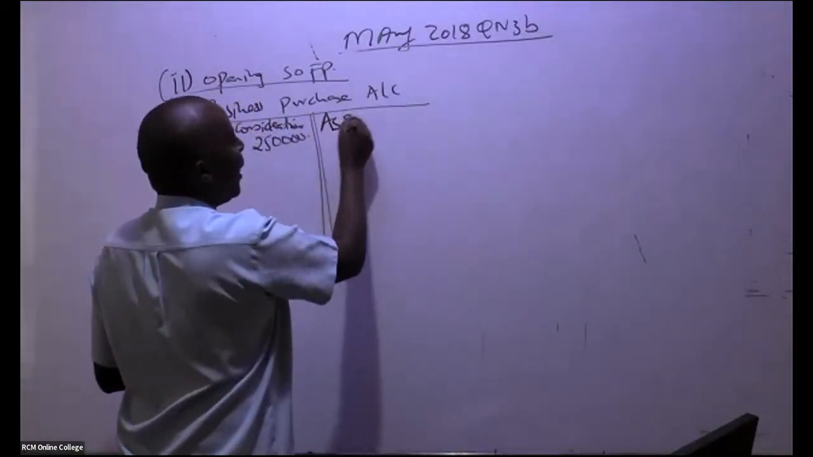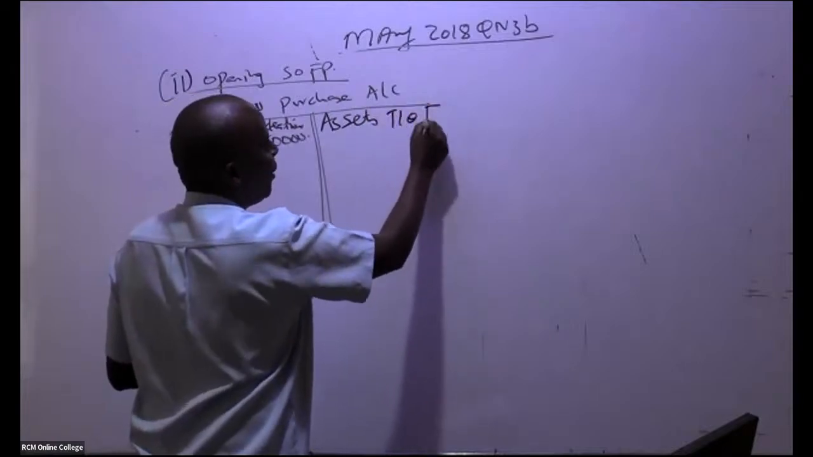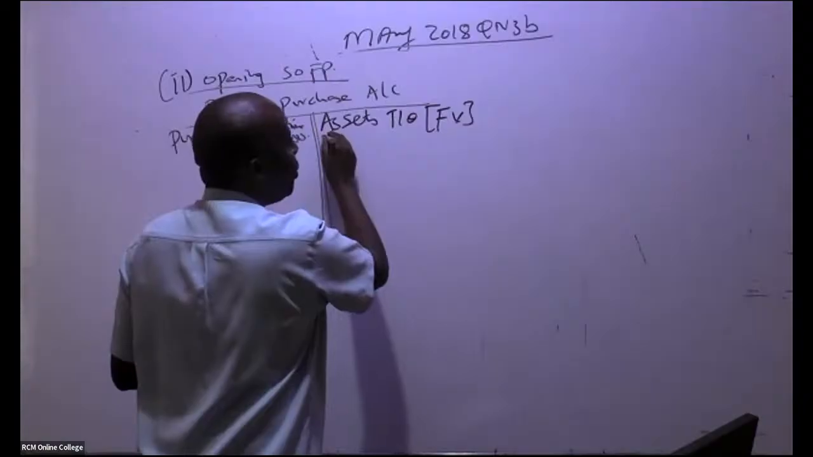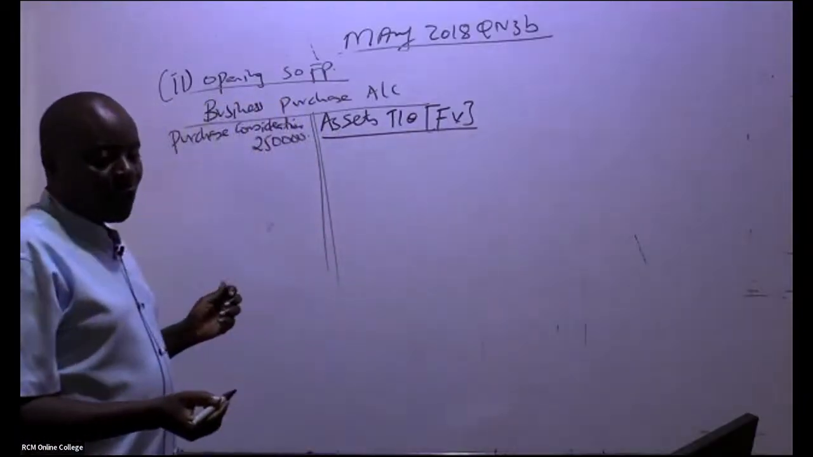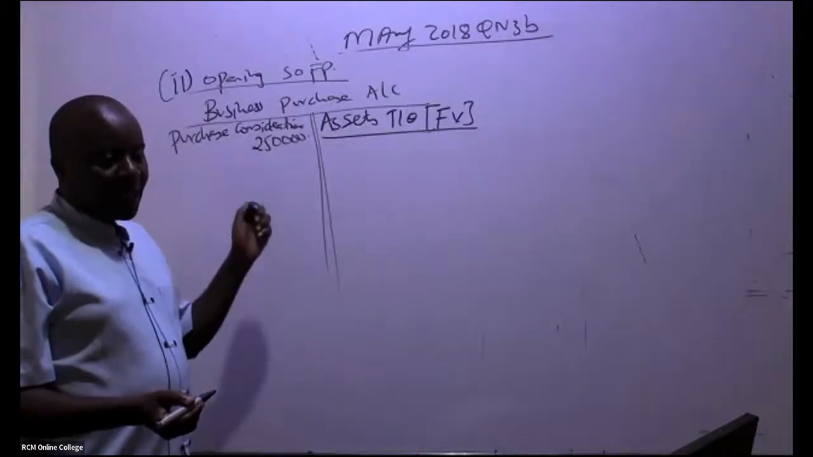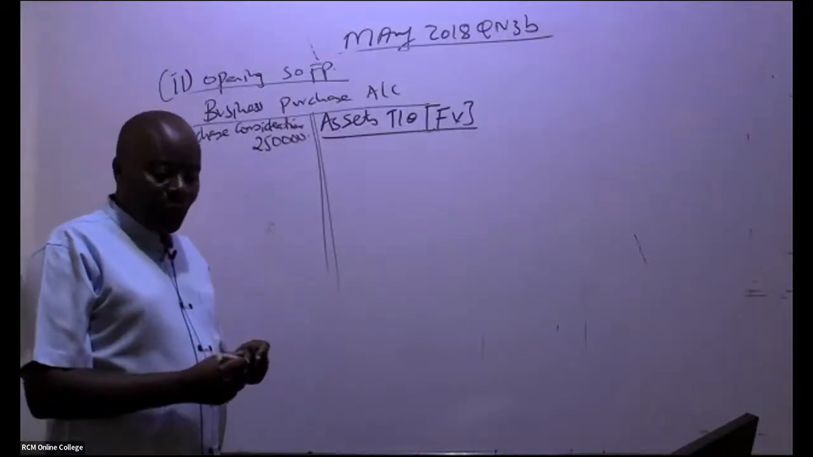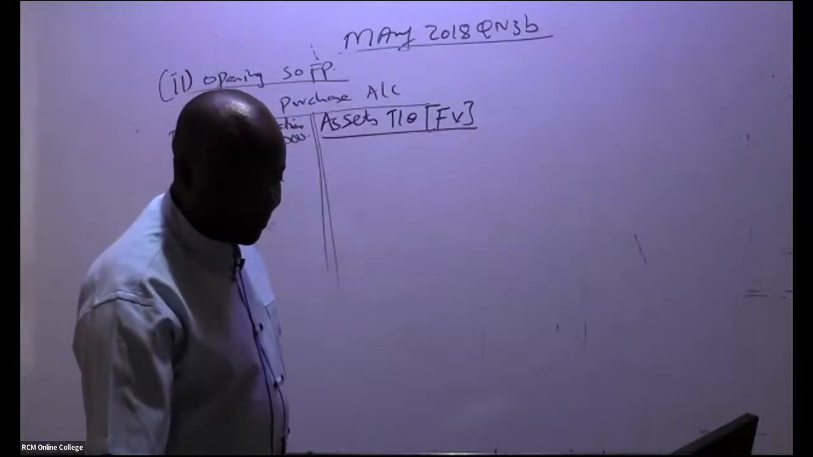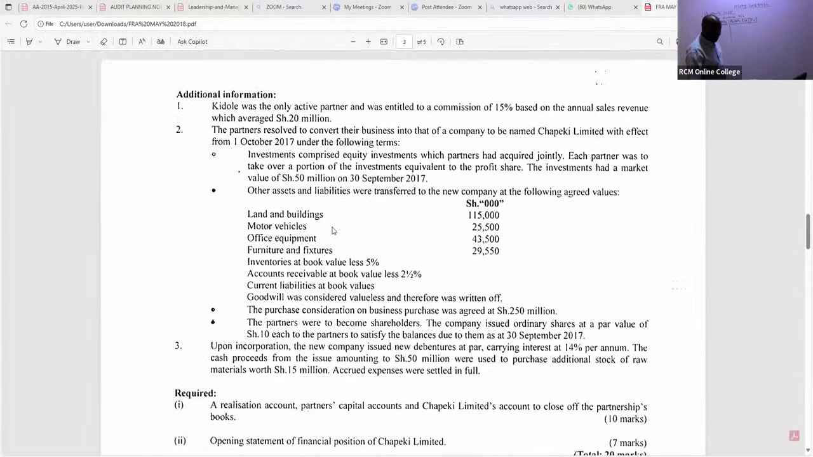So here you are debiting the individual assets and then you credit this account. Assets taken over, and remember, you always use fair value. So go to note number 2 and pick this. You are taking them at fair value, at market value. So land and buildings, 115,000. Very easy. These are the assets and liabilities which were transferred to the new company.